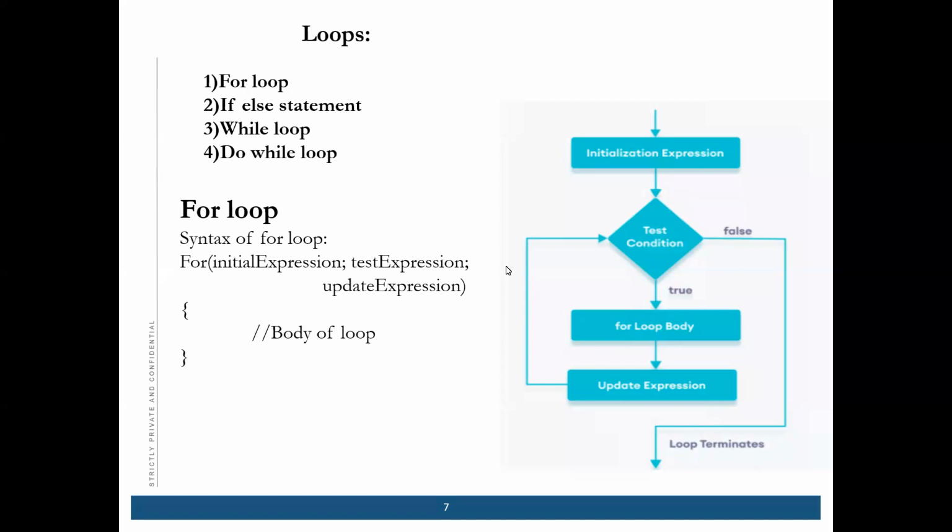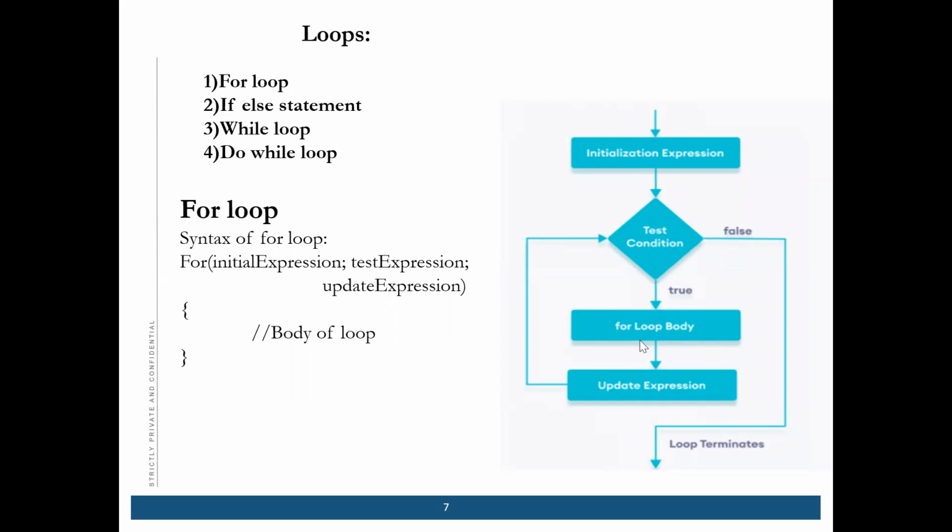So this is the initial expression. Then we test the condition, like i is less than 5 or i is less than 2 or i is less than 3. The update is either increment or decrement.